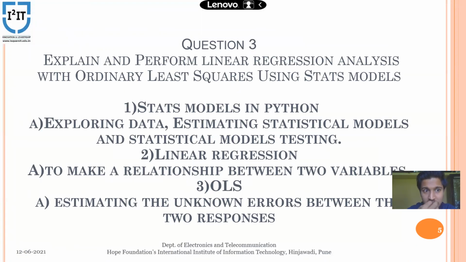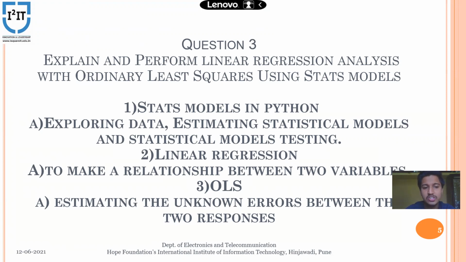My third question was, explain and perform linear regression analysis with ordinary least squares using statsmodels. First of all, let us know what is statsmodels in Python. In Python, statsmodels refers to exploring data, estimating statistical models and testing statistical models. So it allows us to explore, estimate and test statistical models. Second is linear regression.